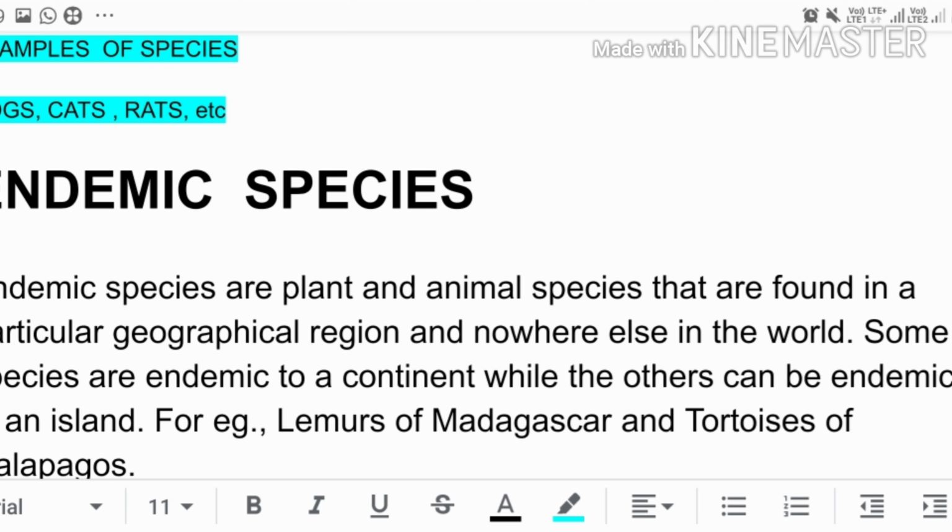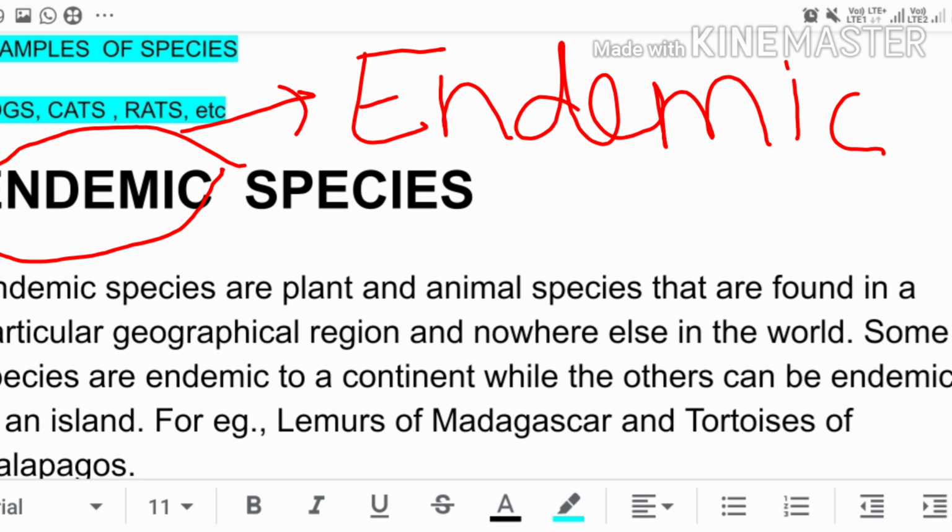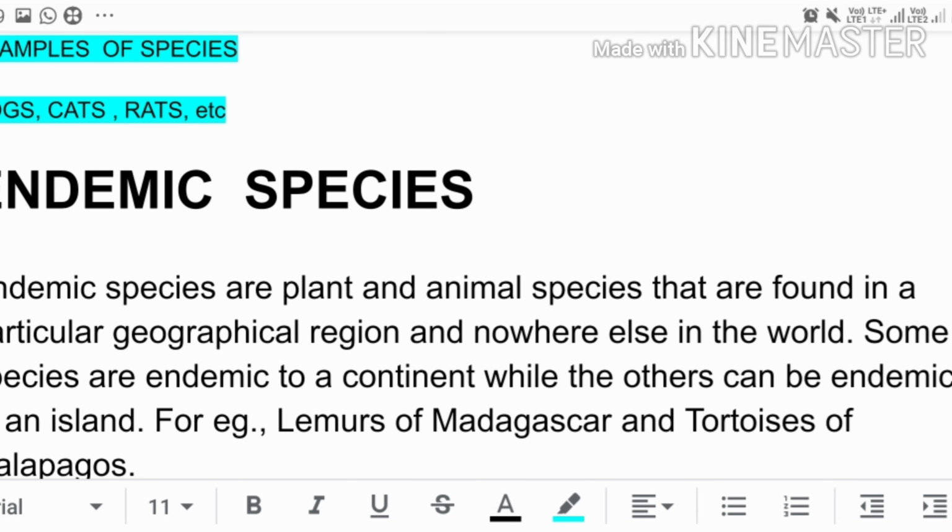Next is endemic species. So what is endemic species? These are the plants and animals that are found in a particular geographical region and nowhere else in the world. Some species are endemic to a continent while others can be endemic to an island also. For example, lemur of Madagascar and tortoise. So there are various endemic species which are localized in a particular area.